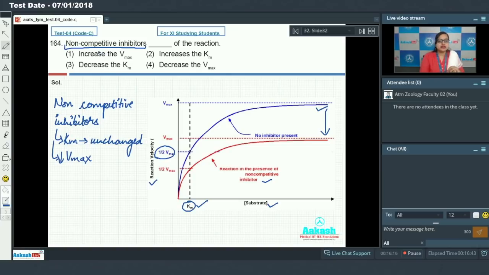So in the question it is asked, a non-competitive inhibitor will decrease the Vmax value, making option 4 the answer for our question. Talking about the rest of the options, option 1, increases the Vmax value. This cannot be our answer since it decreases the Vmax value. Option 2, that is increases the Km value. Non-competitive inhibitors neither increase nor decrease the Km value. So option 2 and option 3 cannot be our answer. So let's proceed to our next question.